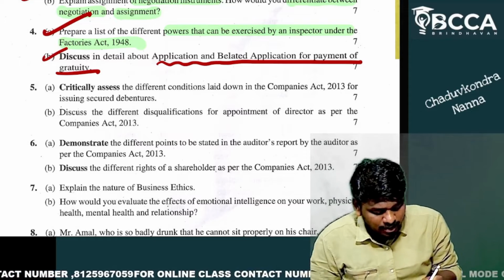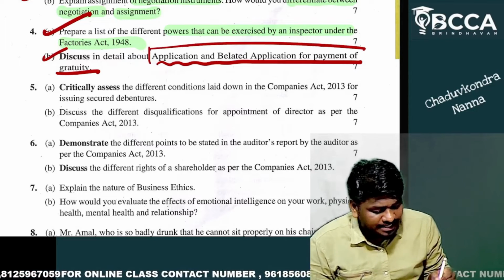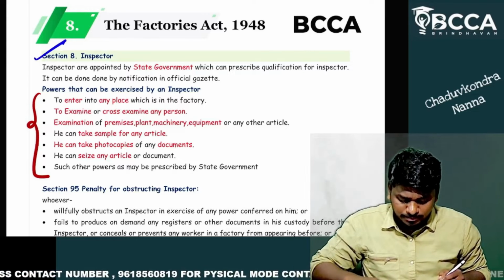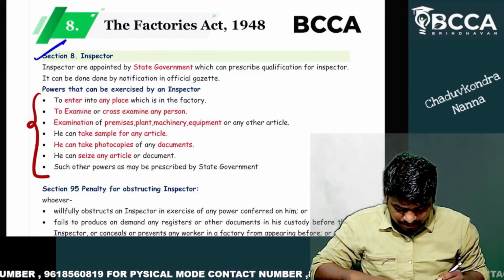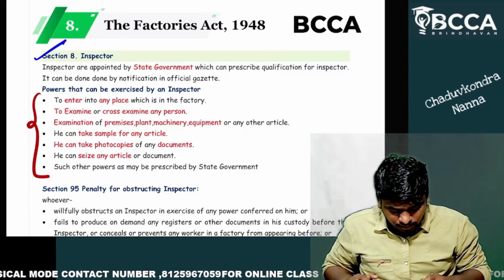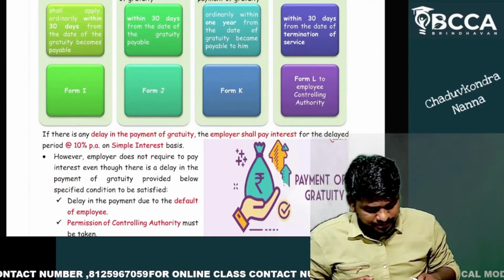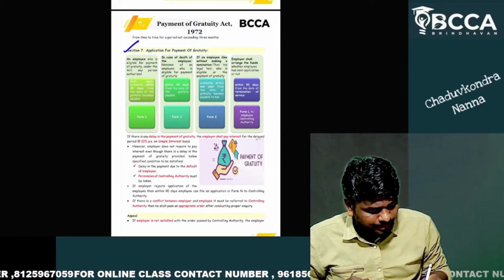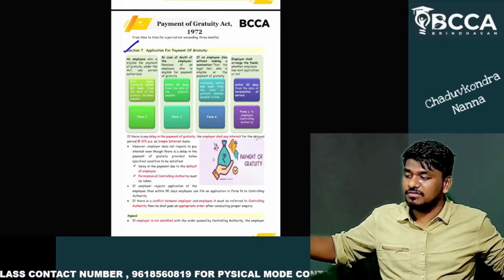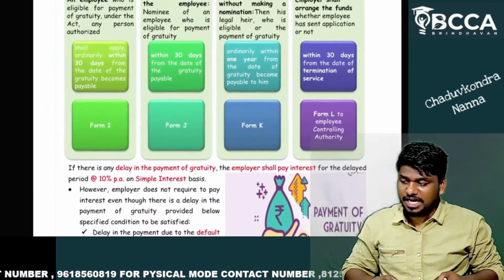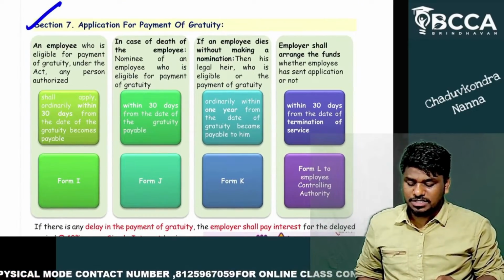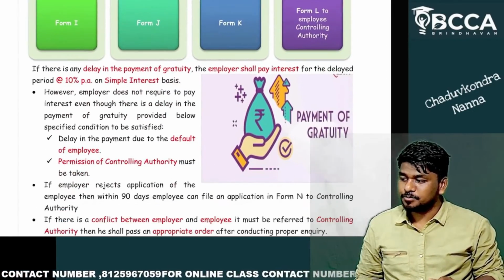What is he asking? Application and belated application. Let's go to our material, my dear friends, then you can understand. What points do you have to write? These points: application for payment of gratuity. If you write these points, it's more than enough. More than sufficient. Did you get my point? Application for payment of gratuity. These points are sufficient. Okay.